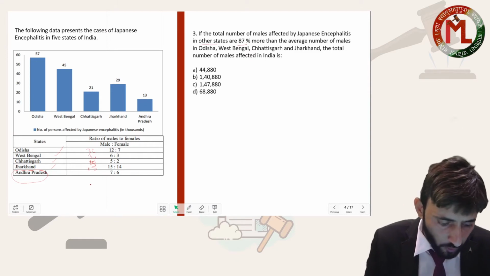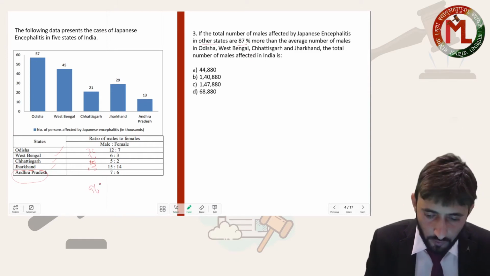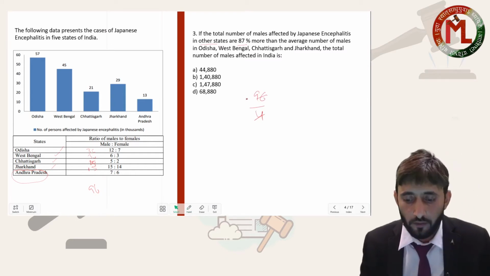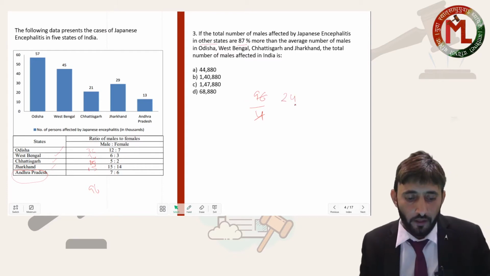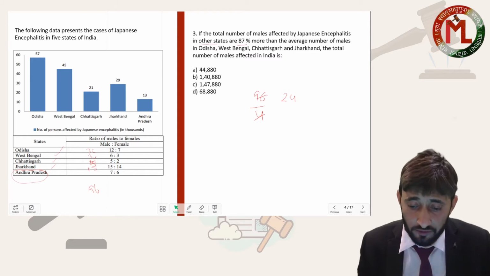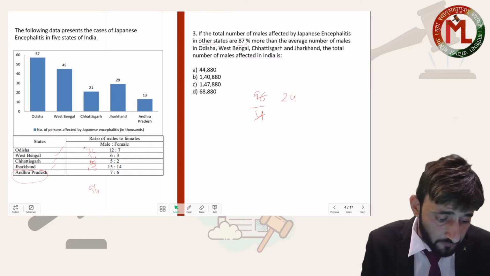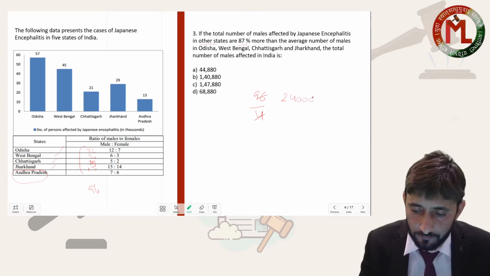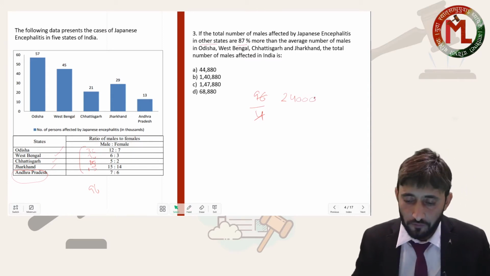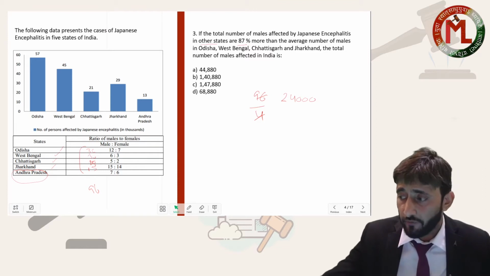So this is coming out to be 96 beta. If I add these, it is 96 divided by 4. So it is 24. And all these numbers are in 1000. So can I say the average of these 4 states was 24,000? Average of these 4 states was 24,000.